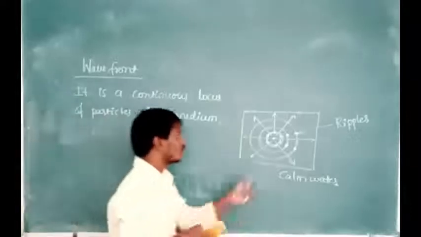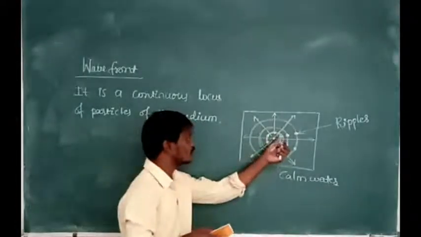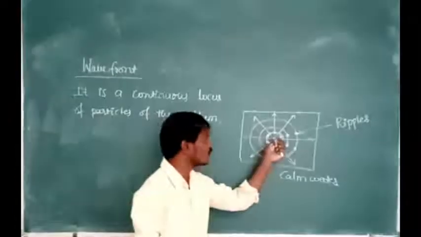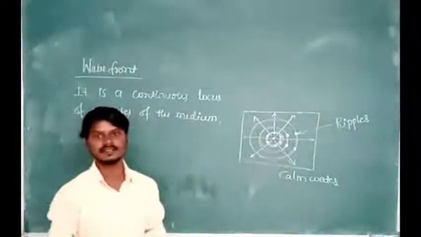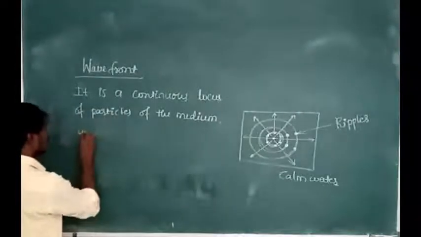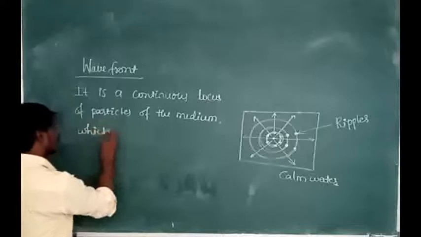Because all the particles vibrating in the same phase are equidistant from the source of light. Let us take this point of impact as a source of light.